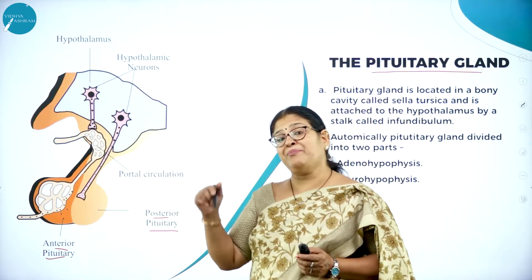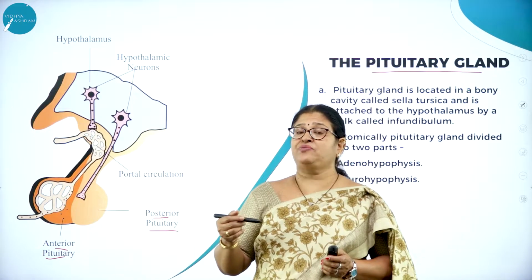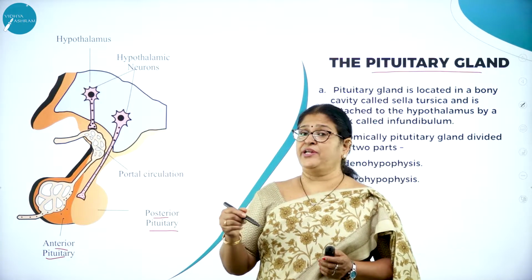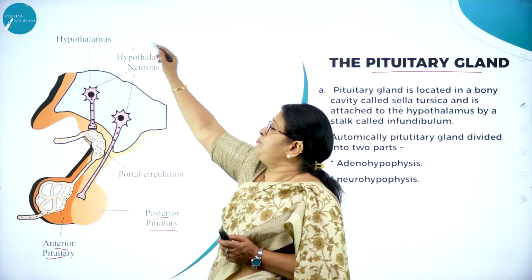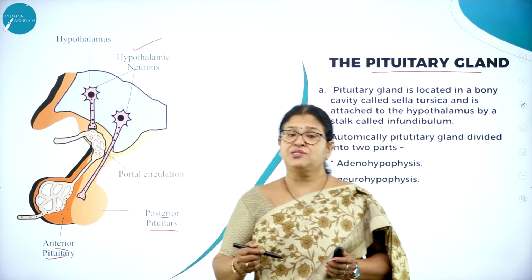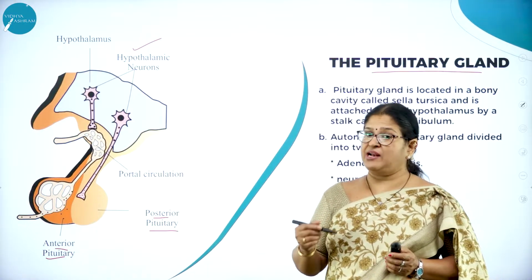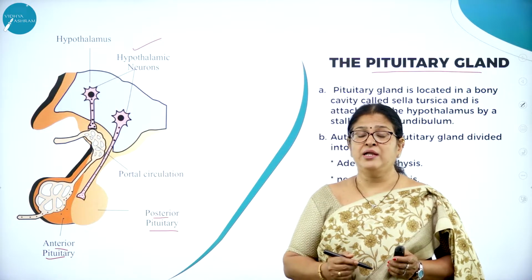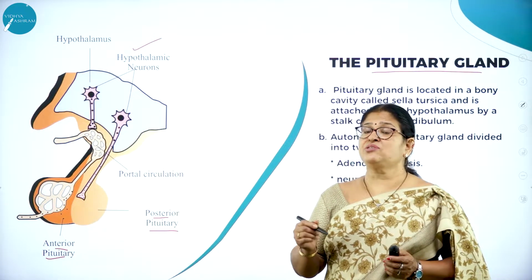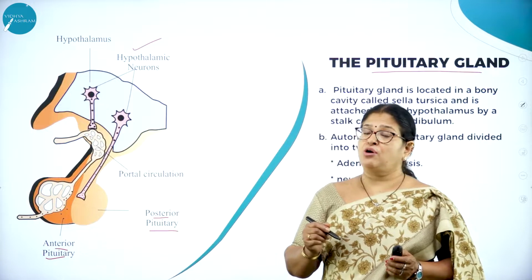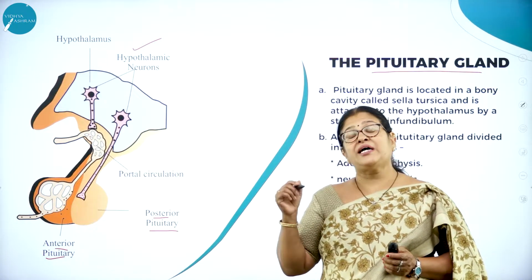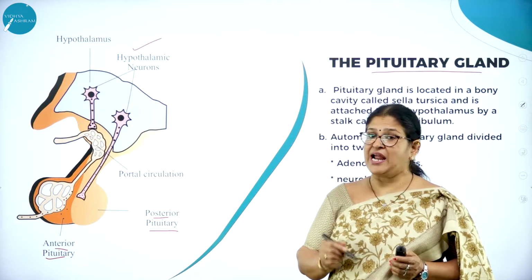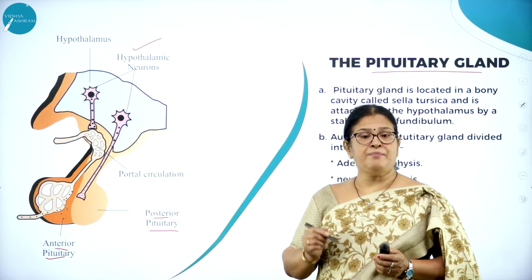And there is somebody to control the pituitary. As such, we say pituitary is a master gland, but there is somebody to control the pituitary, and that is none other than the hypothalamus. So the hypothalamus is called the master of the master gland. And why is the pituitary gland called a master gland? Because the secretions of this wonderful gland called pituitary are going to control the secretions of the other endocrine glands. Hence, it is called the master gland.